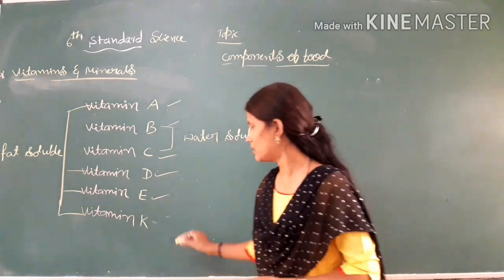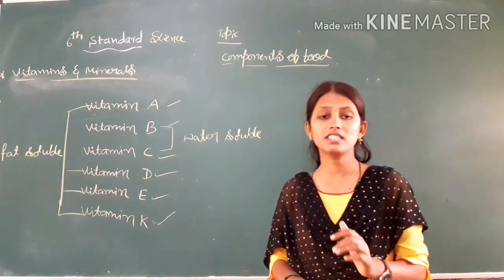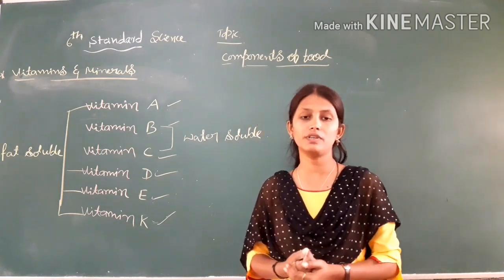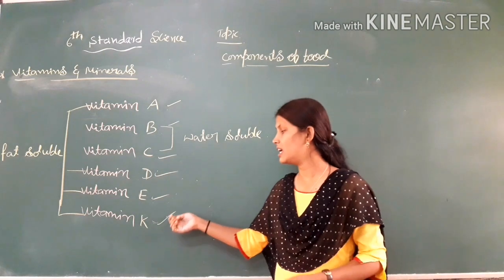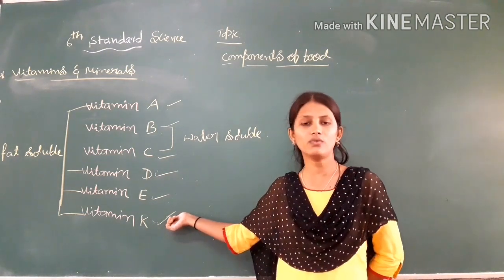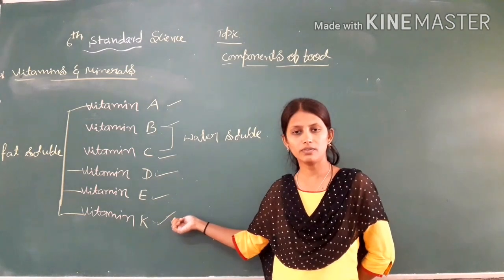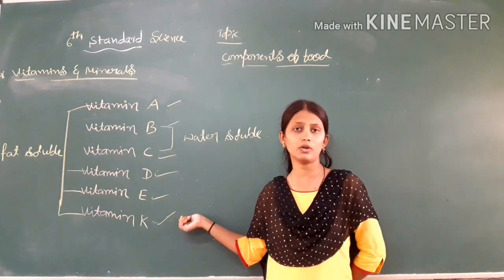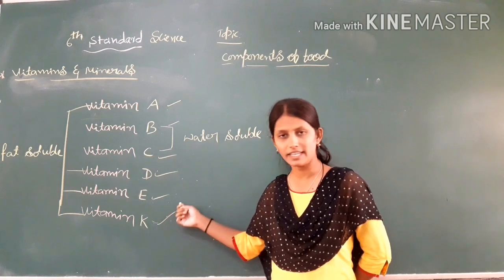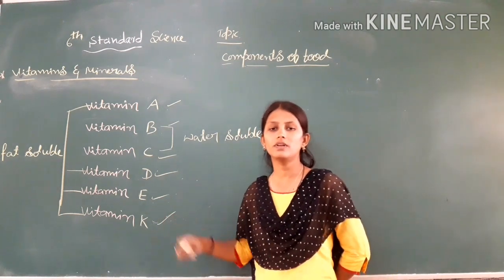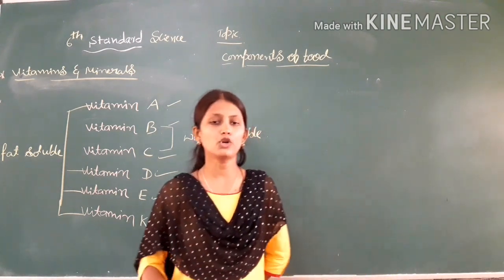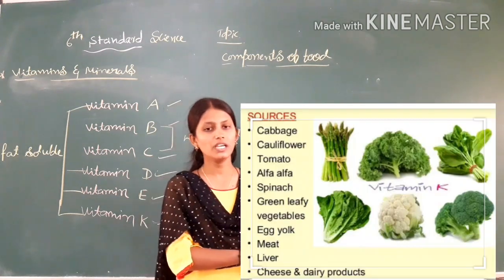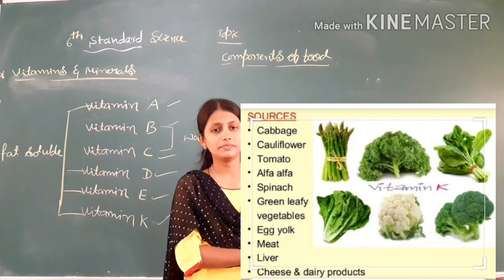Now we will discuss the last one, that is vitamin K. What is the use of vitamin K? Vitamin K helps in the clotting of blood, and also helps in protein synthesis in our body. Here are some sources of vitamin K.